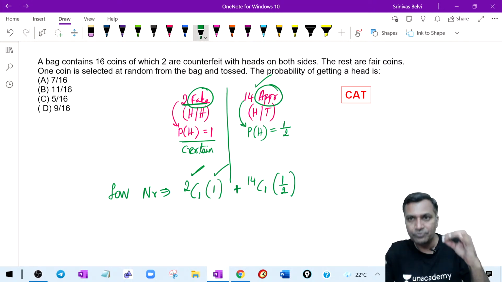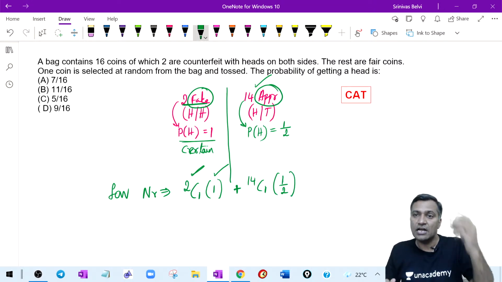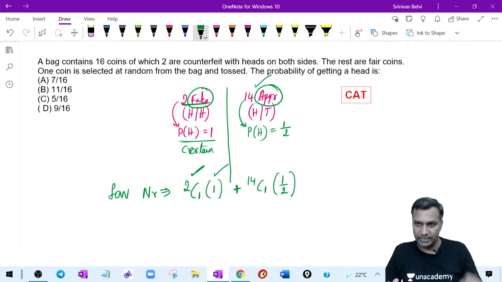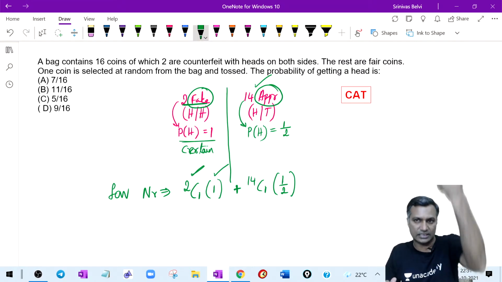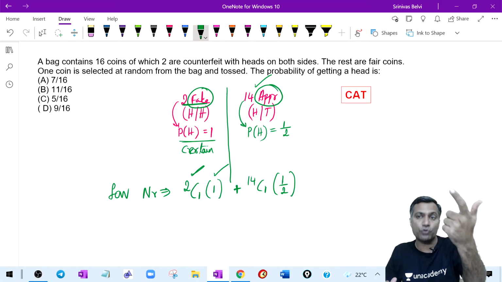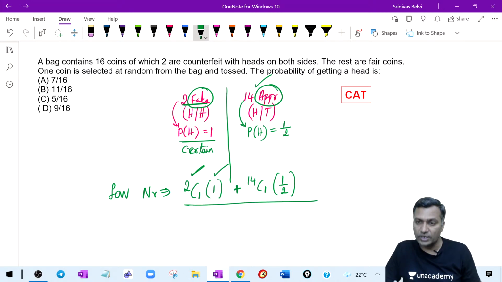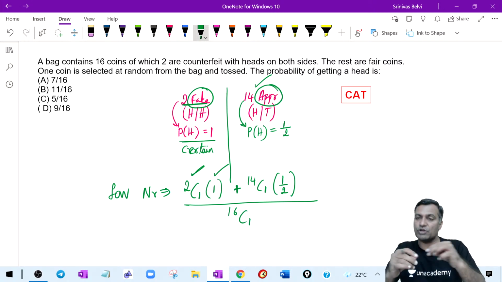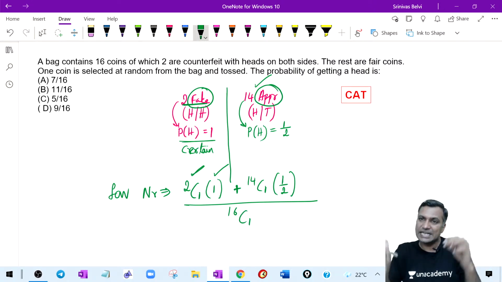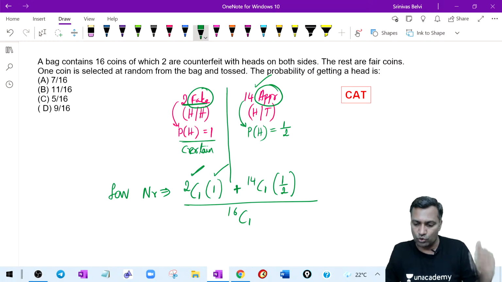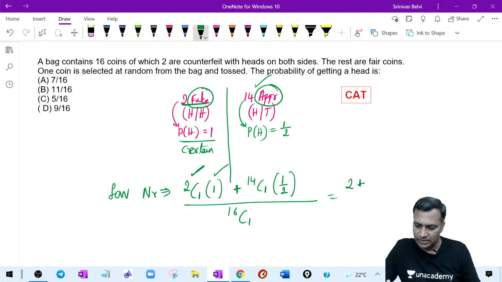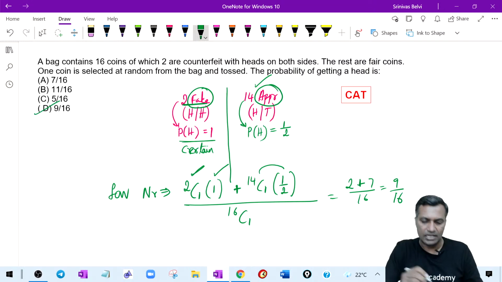Pick the coin and then find the probability of getting the head once you have selected that particular coin. Which coin you pick before you toss makes the difference. Now, what is the total number of ways of picking the coin? 16C1, because when you pick a coin at random, you pick any of these 16 coins. Therefore, the answer is 2 plus 14 into half, which is 7, divided by 16, which is 9 divided by 16.